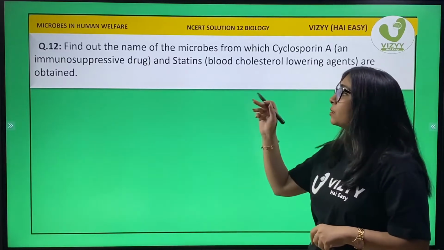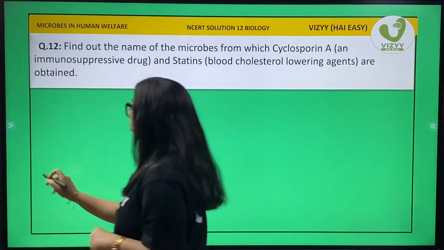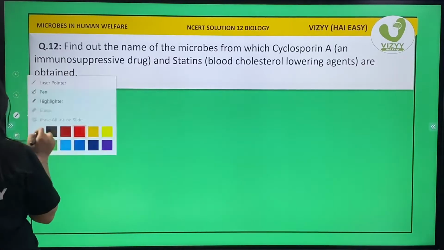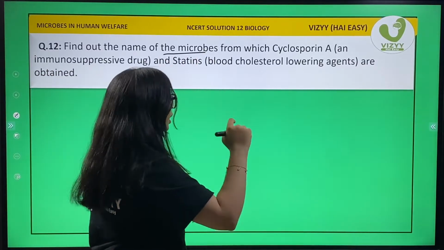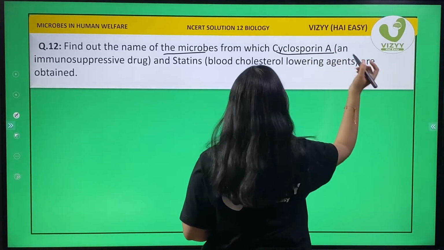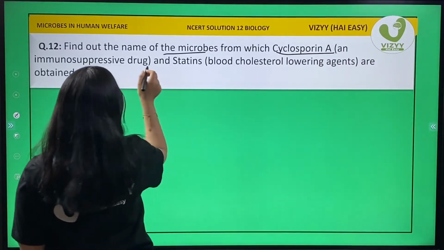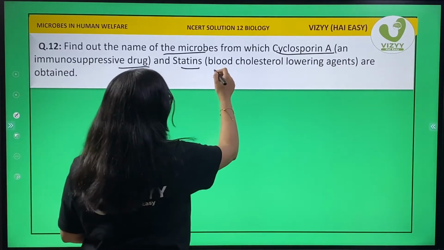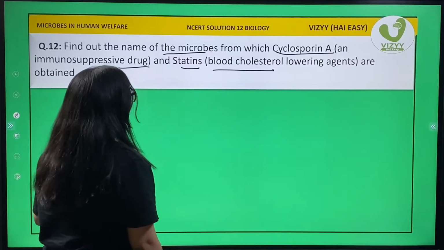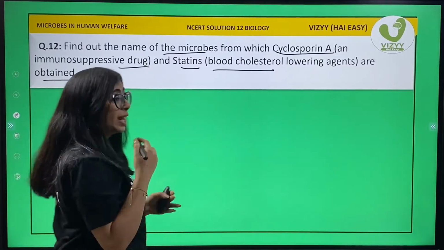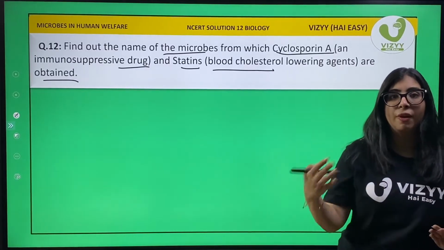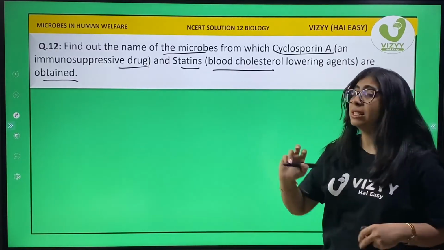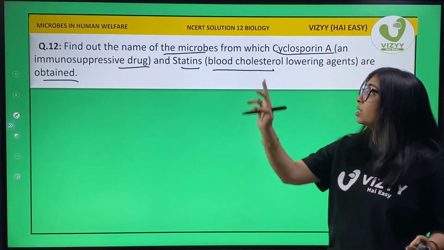Okay students, so question number 12. Question 12 here says, find out the name of microbes from which cyclosporin A, which is an immunosuppressive drug, and statins, which is a blood cholesterol lowering agent, are obtained. So where are these obtained from? So cyclosporin A is obtained from a fungus and statins are obtained from a yeast.